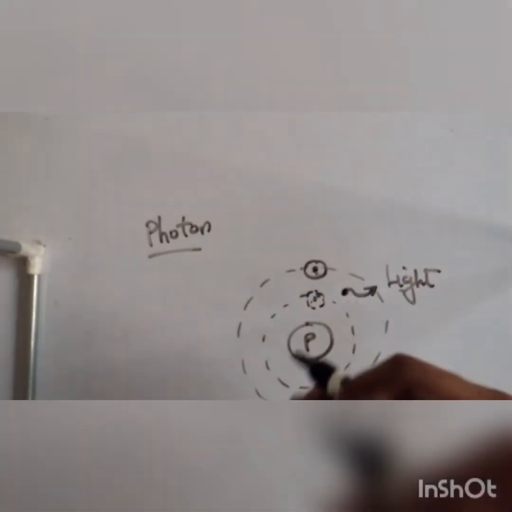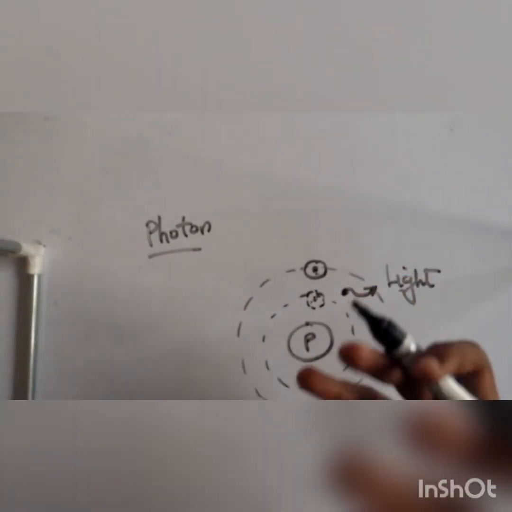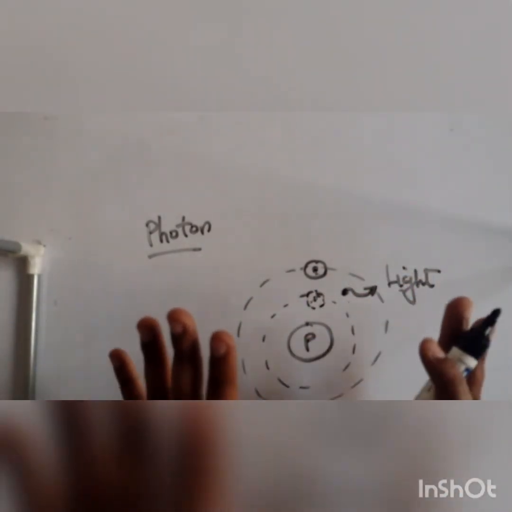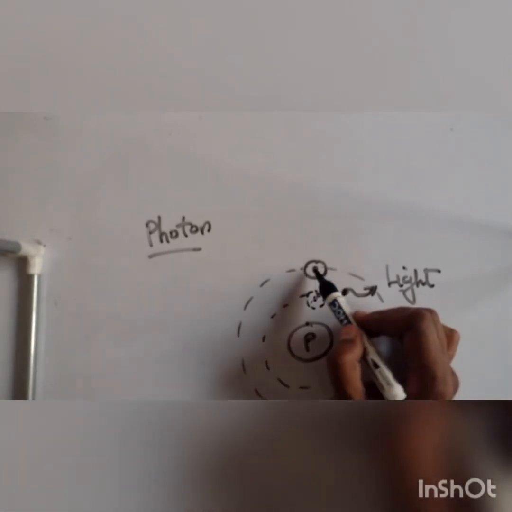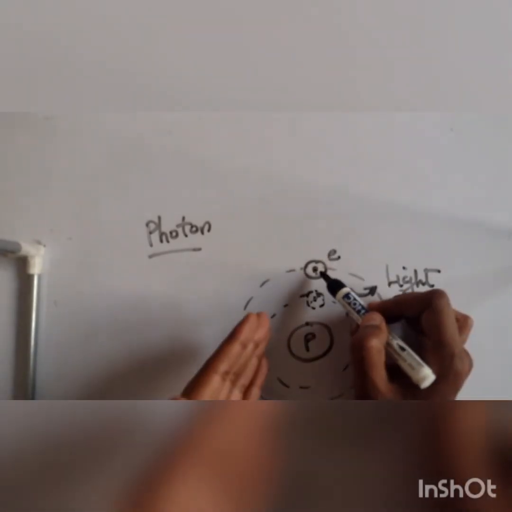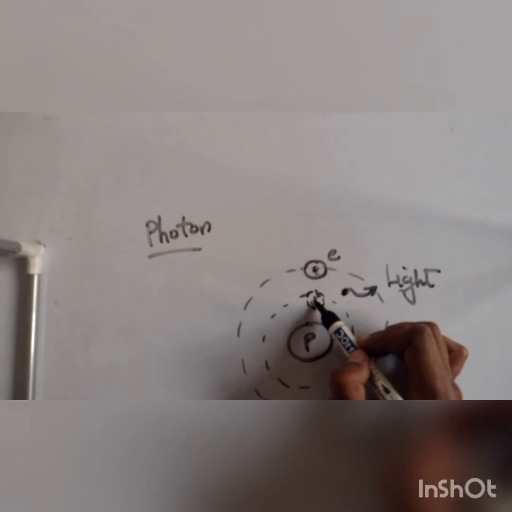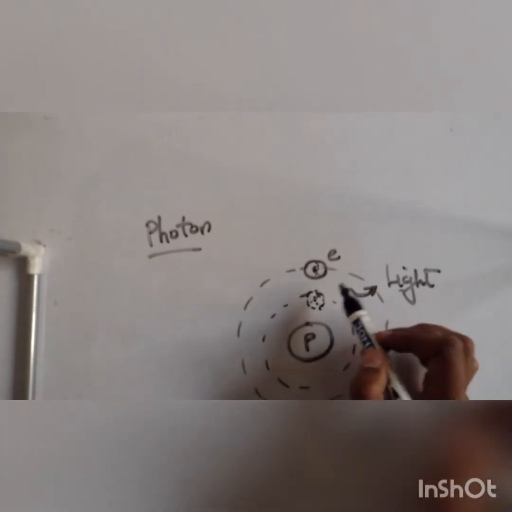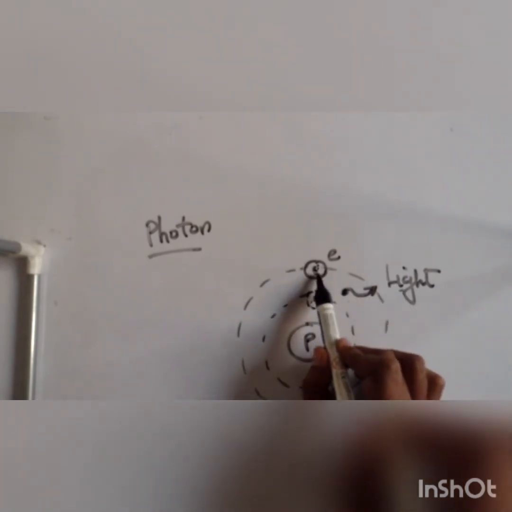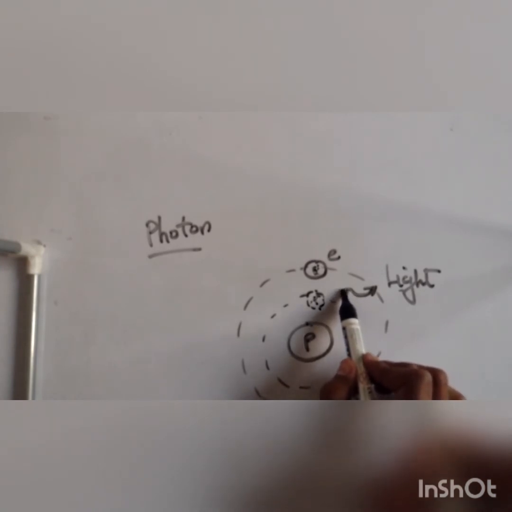Okay, this is how light is generated. It's not the definition of light. This is how light is generated on an atomic scale. Understand this, on an atomic scale. Whenever an electron jumps from a higher shell to a lower shell, during this jump it releases a photon.